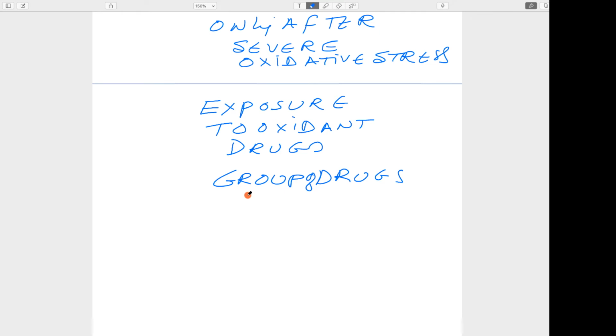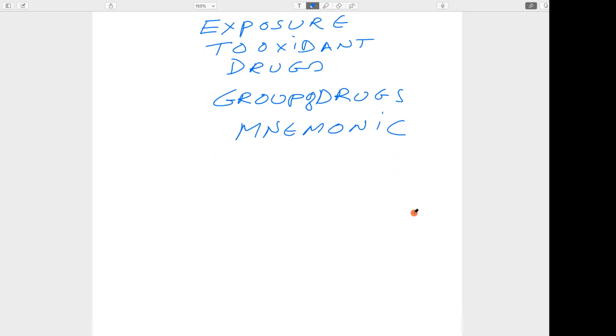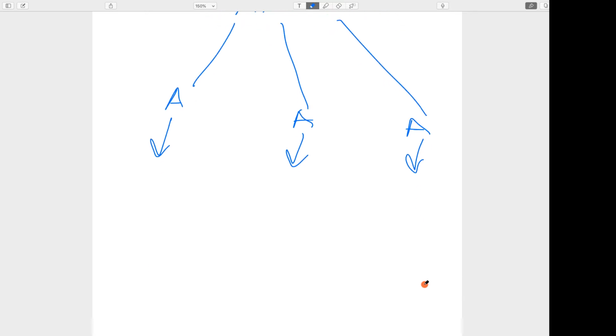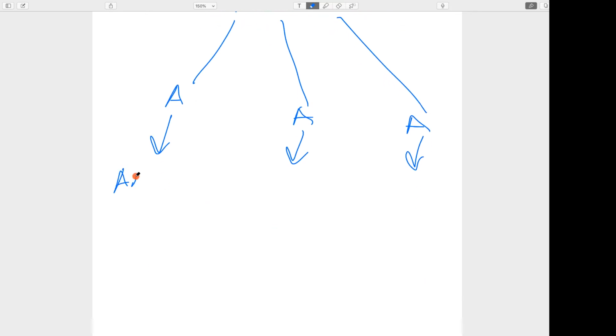How can they be remembered? We can use a mnemonic to remember them. The mnemonic is A and A. Antibiotics, such as sulfamethoxazole.